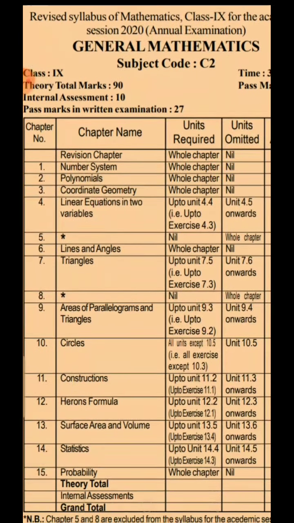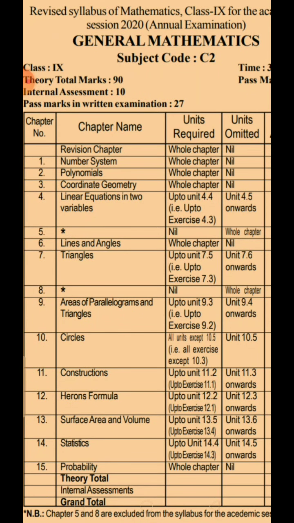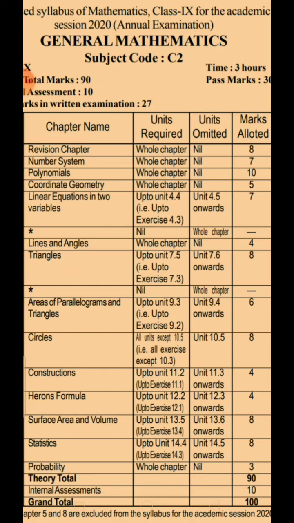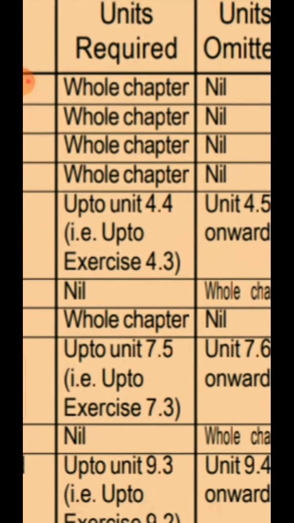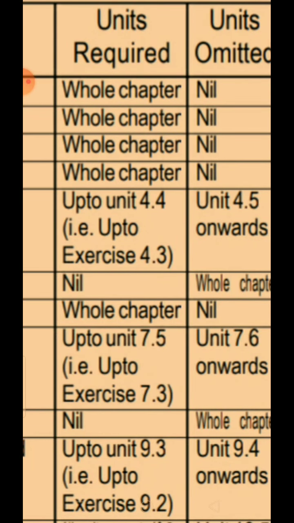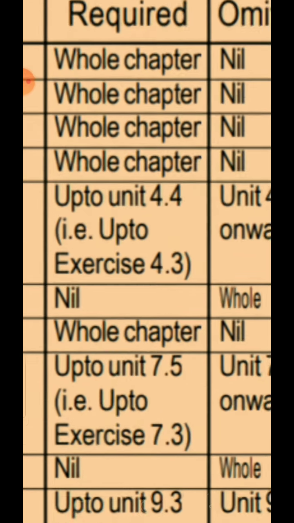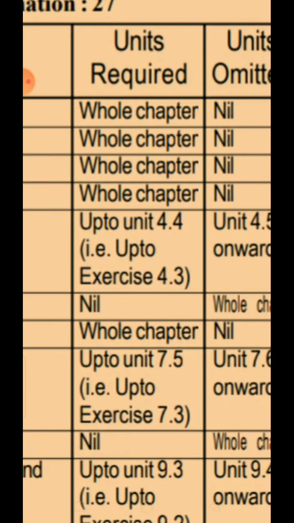Then you have the 4th chapter, which is linear equations in 2 variables. You would need to study only up to unit 4.4. Why do they emphasize up to unit 4.4? It is because within those units you have concepts given, and you also have examples.